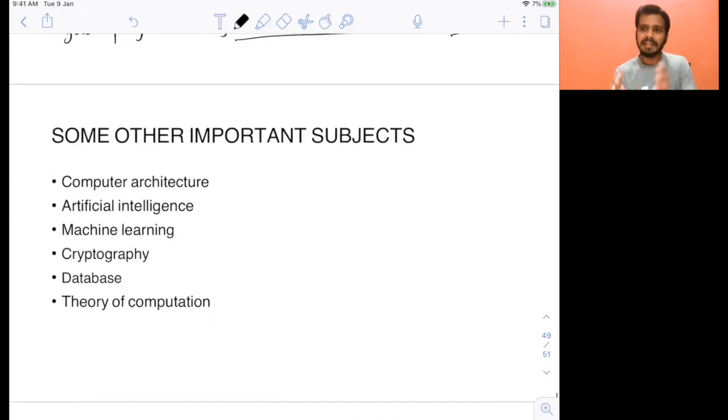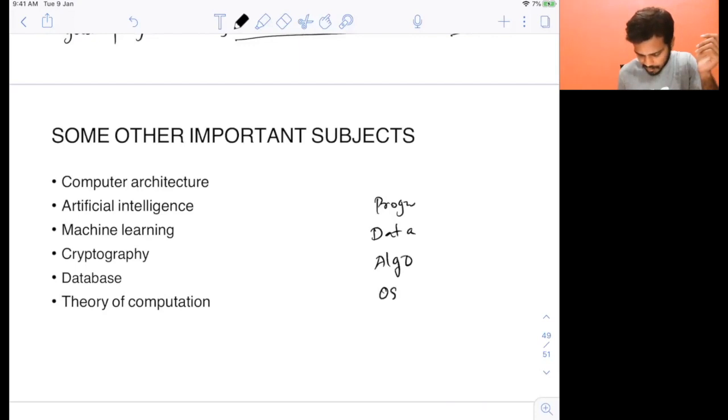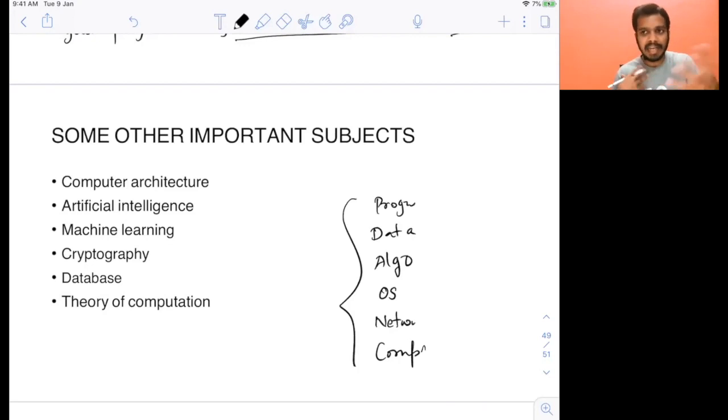Now there are some other important subjects also. I will say programming, data structures, algorithms, operating system, computer networking, compiler design. These are some of the important subjects in computer science that I also studied in college, and I will say you should also study mostly. And at least, okay, you can leave compiler design if you do not want to understand, but at least focus on these 5 subjects, at least have a basic understanding of.